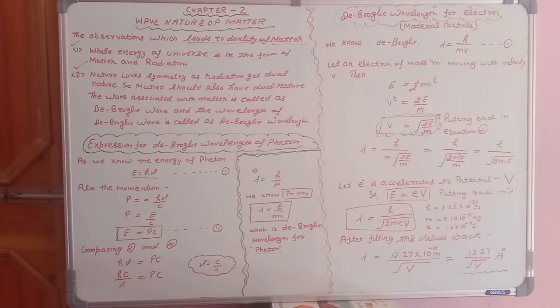Okay, so these are the two expressions for de Broglie wavelength of photon and de Broglie wavelength of electron, and both are very important because it is definite that these will come in exam, whether in series A, B or C. Sometimes in A series they will give for photon, in B series they will give for electron. For photon it is very easy, for electron also it is very easy, but a few terms you need to keep in mind, just like energy is equal to electron volt, if electron is accelerated through a potential.